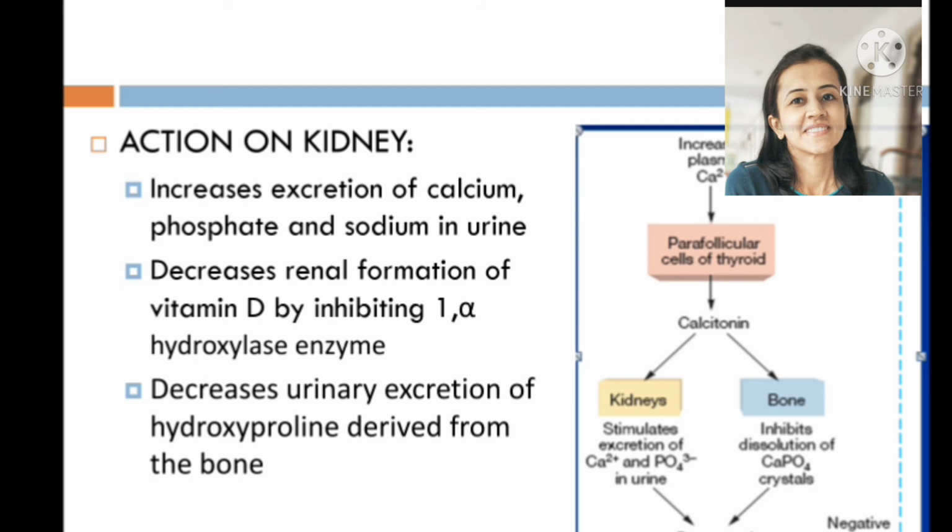Now, what are the effects of calcitonin on kidney? Calcitonin increases excretion of calcium, phosphate as well as sodium in the urine. It decreases formation of vitamin D because it inhibits the 1-alpha hydroxylase enzyme which is required for the formation of 1,25-dihydroxycholecalciferol. Also, calcitonin decreases urinary excretion of hydroxyproline which is derived from the bone.